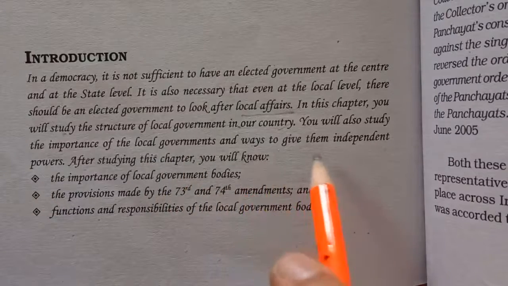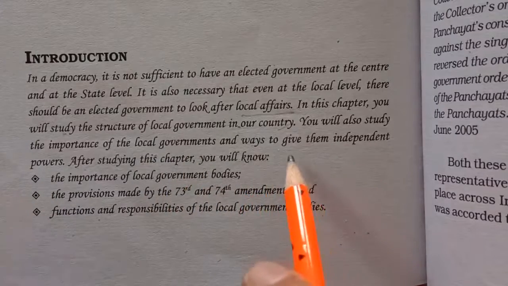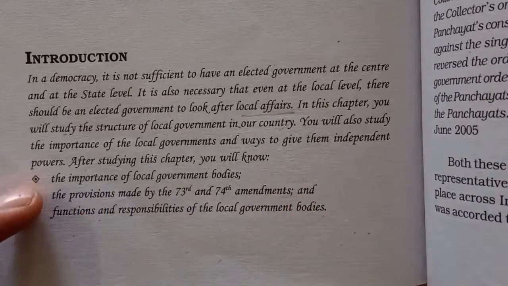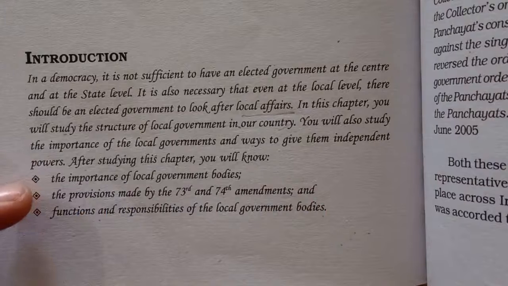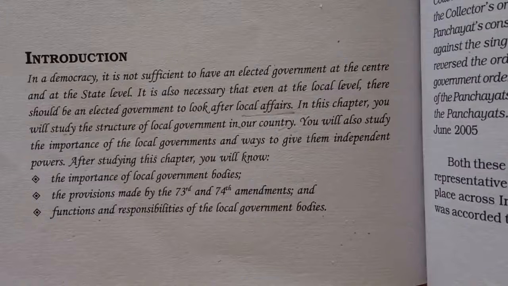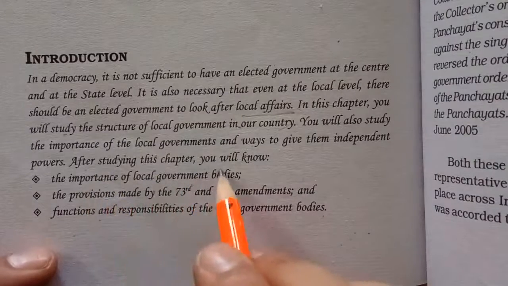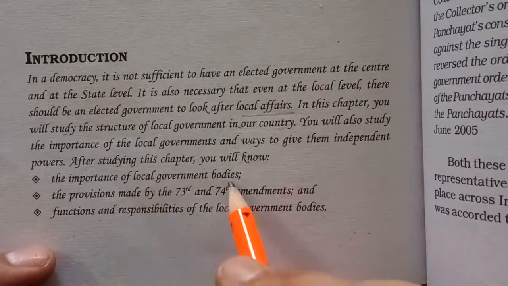Okay, and ways to give them independent power. What are the ways where we can give them certain important or independent powers, so that they can act on particular functions? They can be given certain subjects on which they can make their independent decisions, which is relevant only to local areas or local regions. So after studying this chapter, you will know the importance of local government bodies.